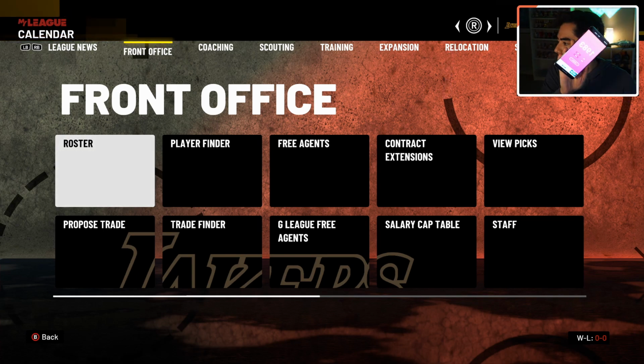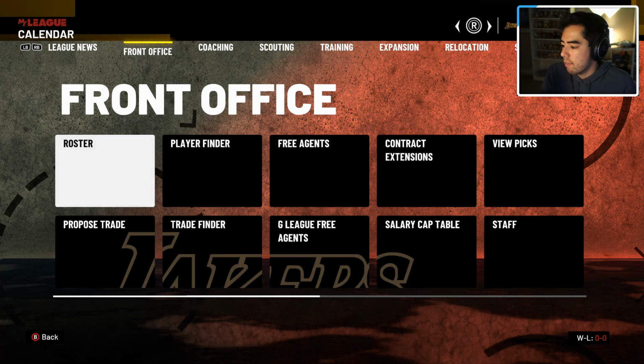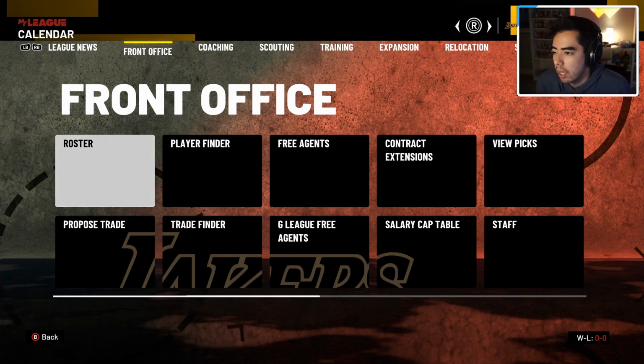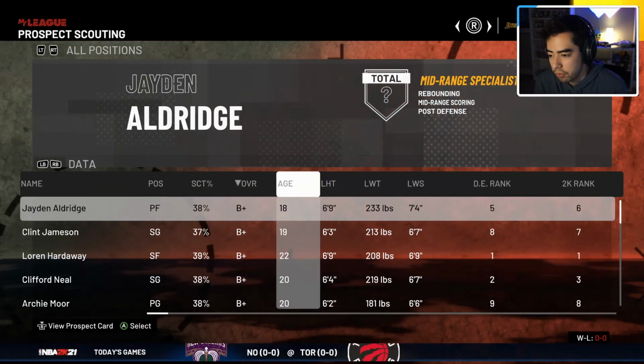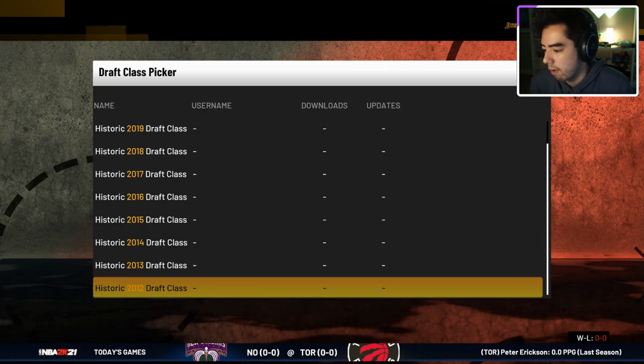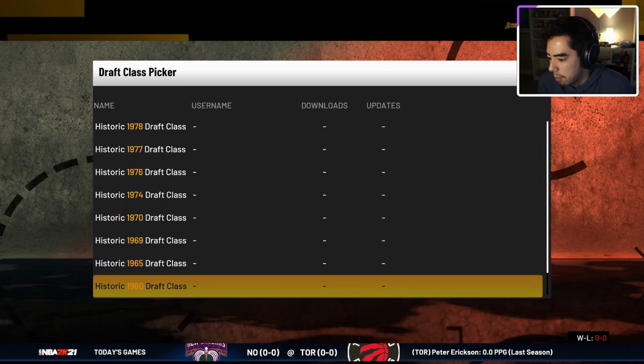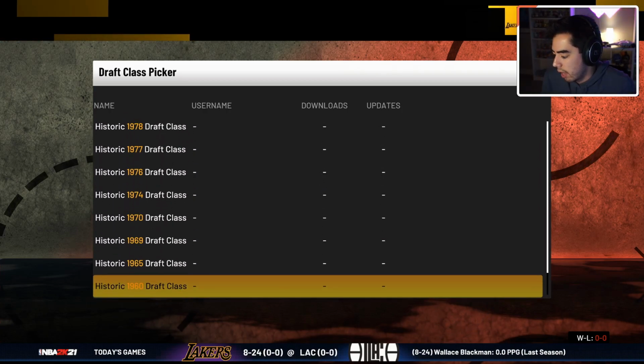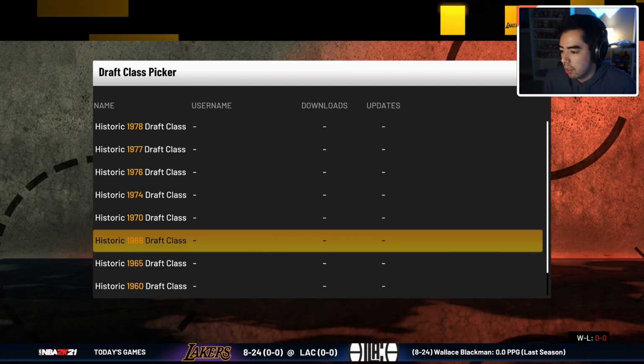3, 2, 1. And first draft class will be the 19. Ooh, okay. So here's the other thing. If I load draft class, historic draft class, there are some draft classes that are skipped. So if that is a skip draft class, then we won't do it. Okay, so yeah, that's a skip draft class.